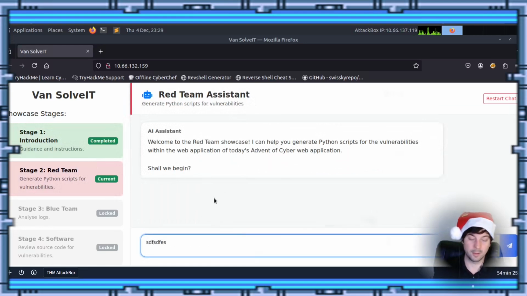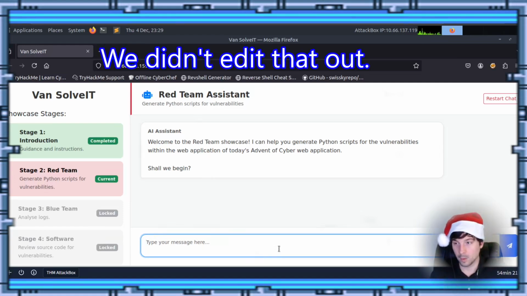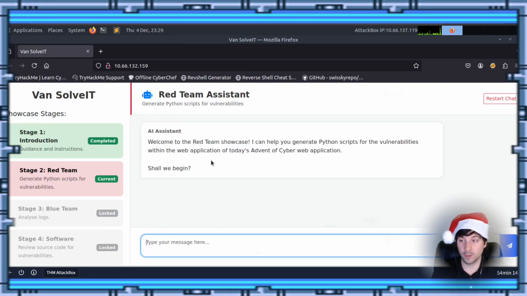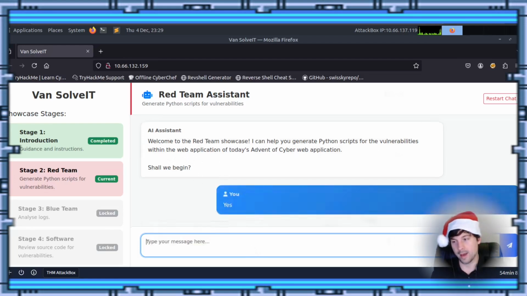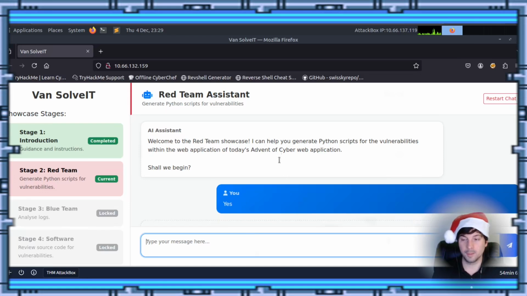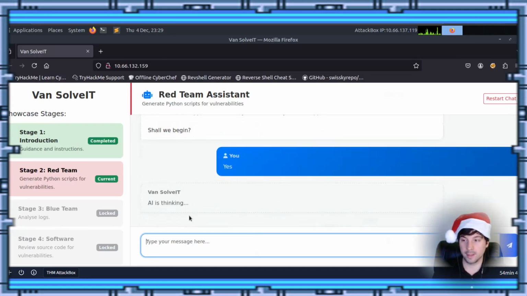So start typing there. Okay. Cool. We might edit that out. Welcome to the red teaming showcase. Can you generate Python scripts for the vulnerabilities within the web application of today's Advent of Cyber web application? Shall we begin? Heck yeah, let's do this. So we tell it that, and you can see it's thinking there. That's pretty cool. And we just kind of sit here and wait for it to get done with its thinking process.